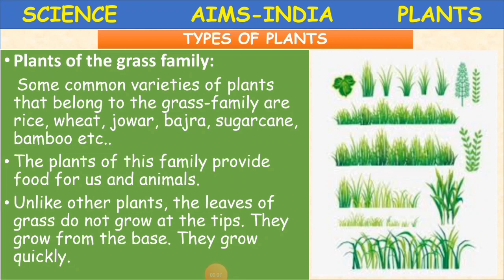Plants of the grass family. Some common varieties of plants that belong to the grass family are rice, wheat, jowar, bajra, sugarcane, bamboo, etc. The plants of this family provide food for us and animals.